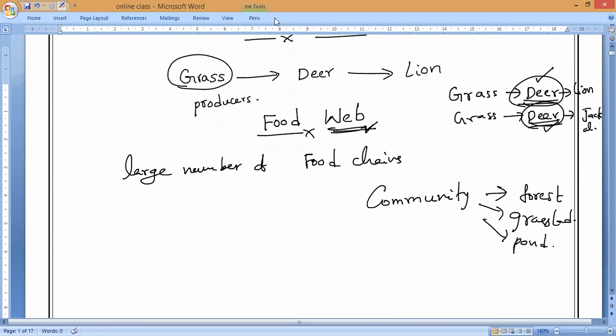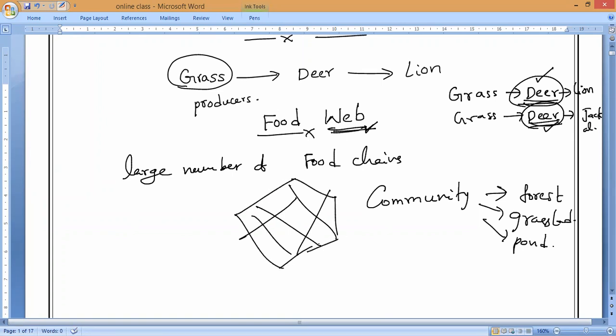If you call, everybody will join. So now, the interconnected food chains operating in an ecosystem form a network, like a web, internally connected to each other. This internally connected, web-like network is what we call a food web: a large number of food chains existing in an ecosystem in a single community.